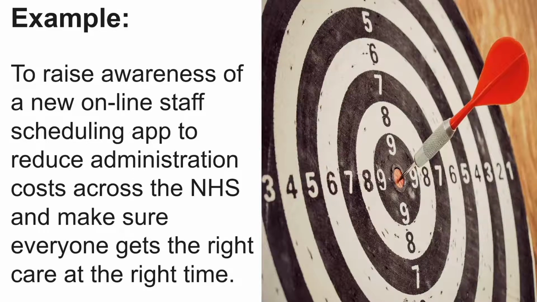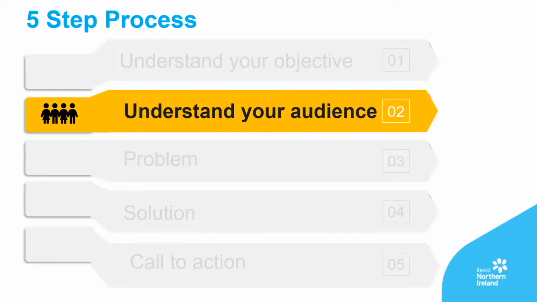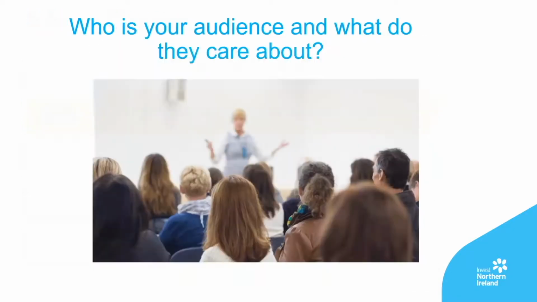Having identified your objective, you're now in a position to move to step 2, which is all about understanding your audience. You've really got to understand who the audience is. Reframe the topic from their perspective. What do they care about? Why does it matter to them? What's in it for them? What's a clear message that you want them to take away? What questions might they have for you?